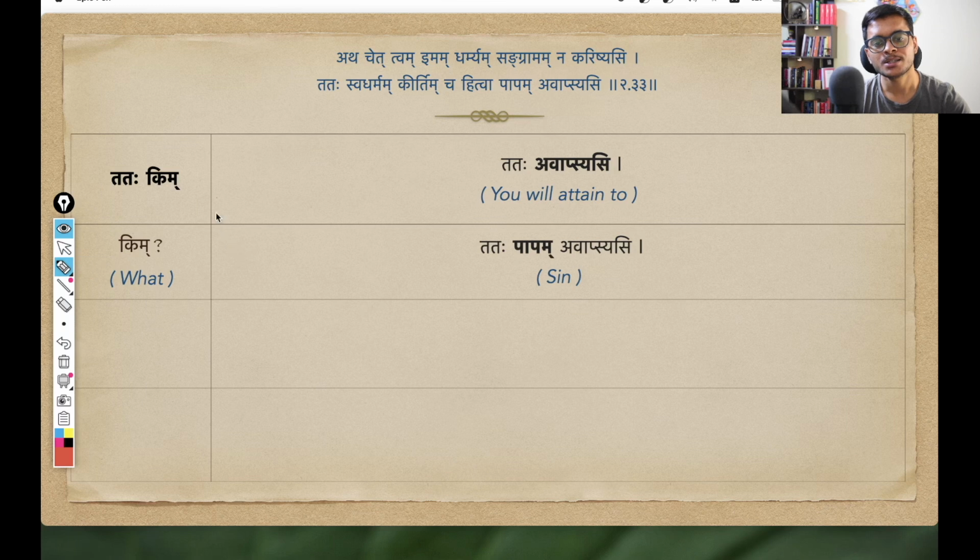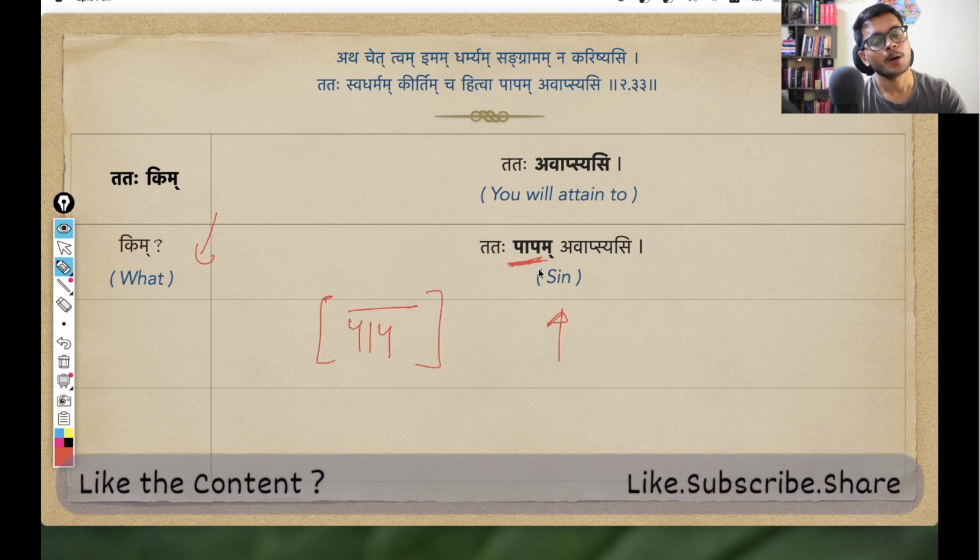And the question is, Kim avapsyasi, that Arjuna will attain to what? So Krishna is saying, Tataha papam avapsyasi. And papam, very straightforward, means sin. About this form papam, very clearly the pratipadika is papa, and here it is in dutiya vibhakti ekvachanam. Again, why? Because this is the karma of this kriya. Okay, and that is what Krishna is telling Arjuna, that if you, Arjuna, are not going to fight in this righteous war, then you are going to incur sin. You are going to attain to sin.